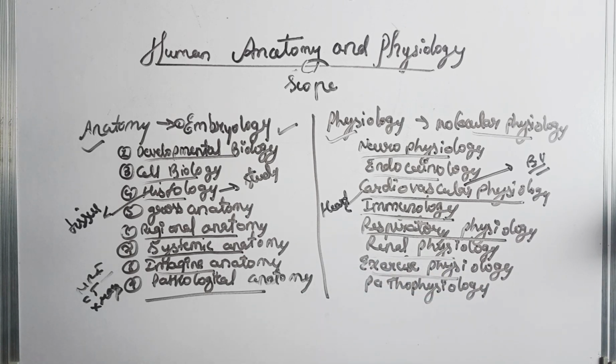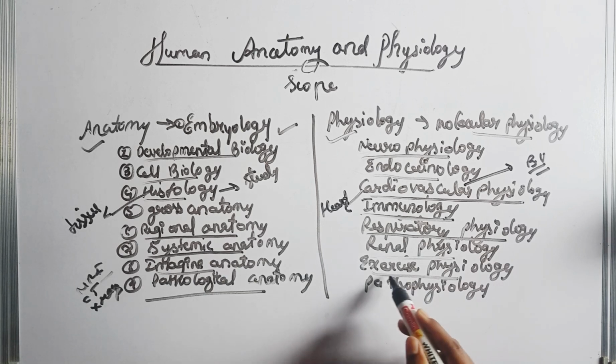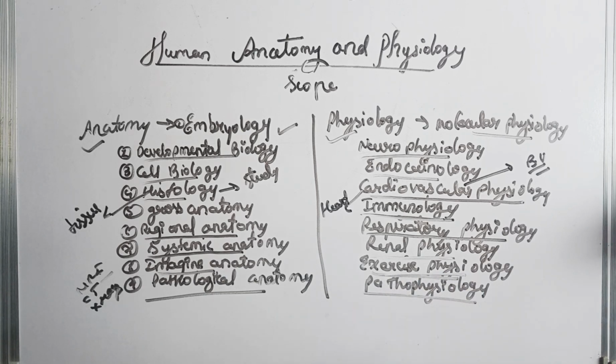Next is exercise physiology. Exercise physiology means how the function of organs or cells changes due to muscular activity. And last is pathophysiology. Pathophysiology means that the function of the body organs changes due to disease or other conditions.